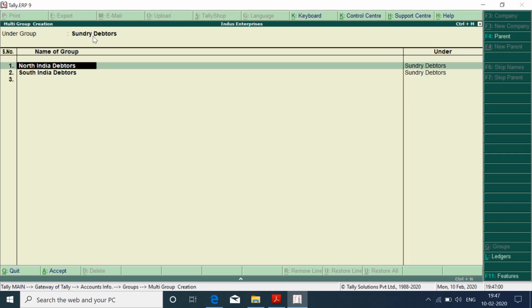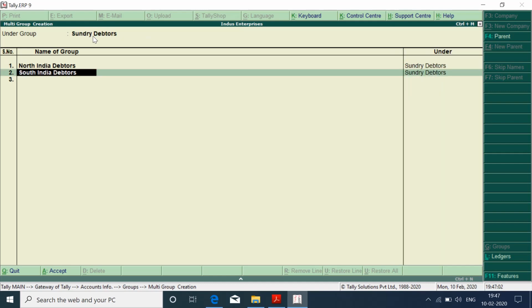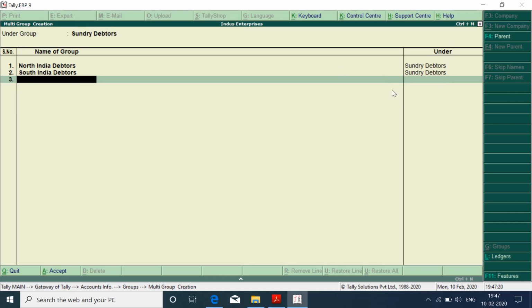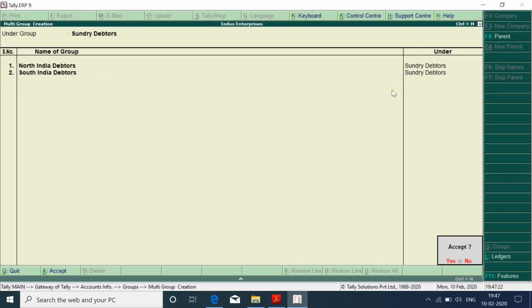Now once we press enter on North India, it will not ask the second column, because we already have specified this under Sundry Debtors. Any one option you can use. Either select All Items and then select Sundry Debtors over here, or straight away specify Sundry Debtors here. It will not ask the second column. So we press enter and then accept the screen.